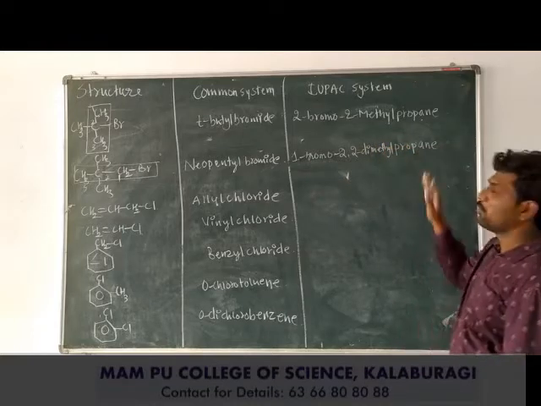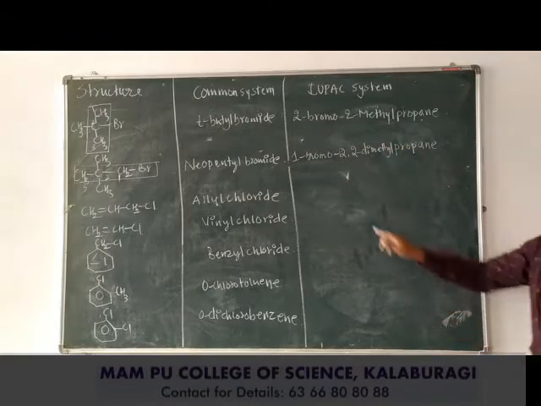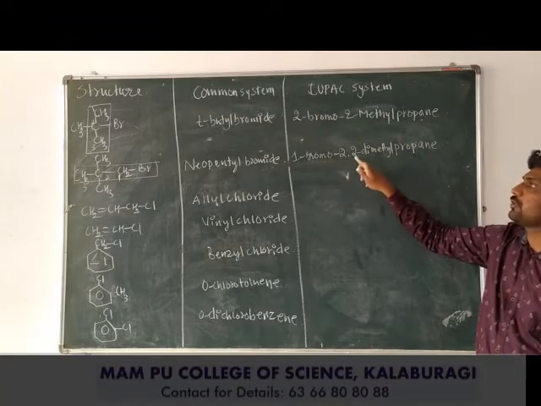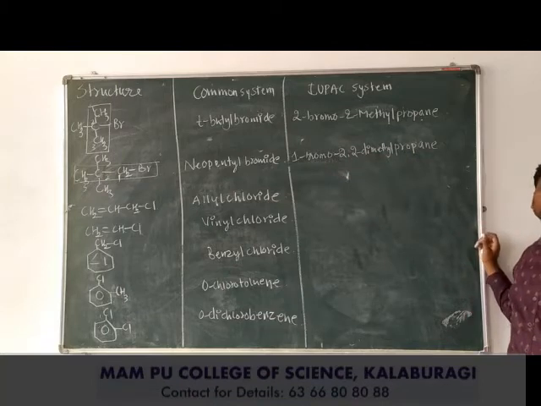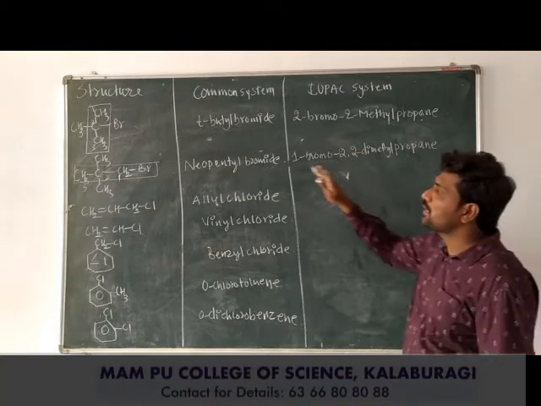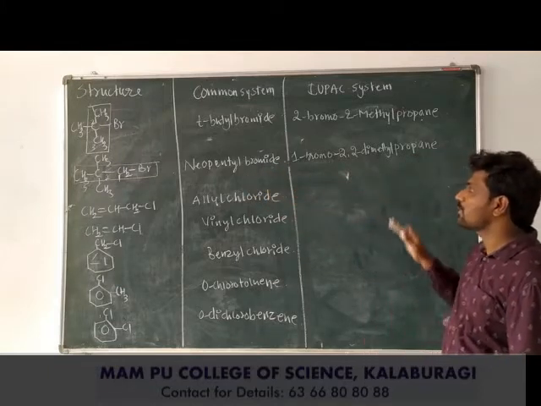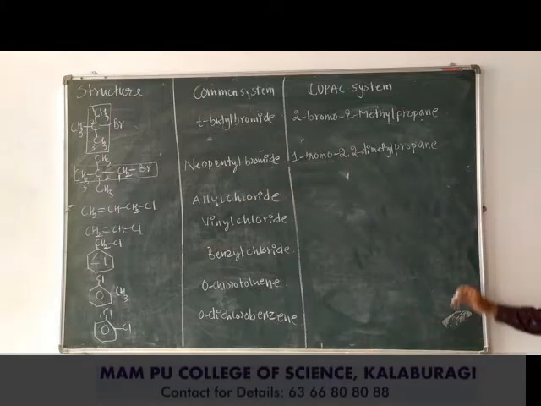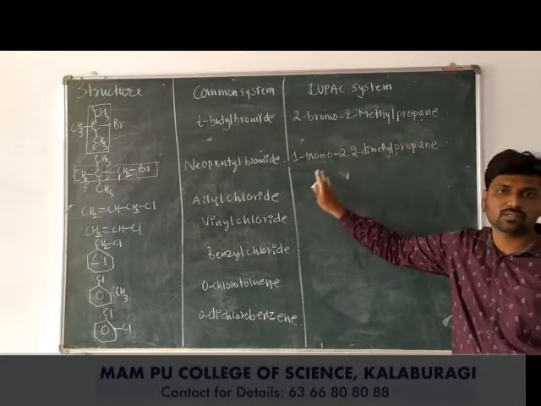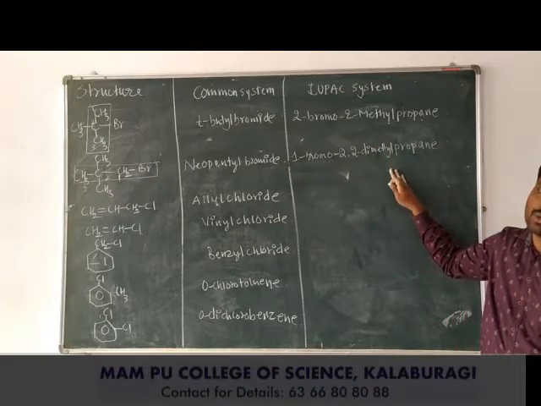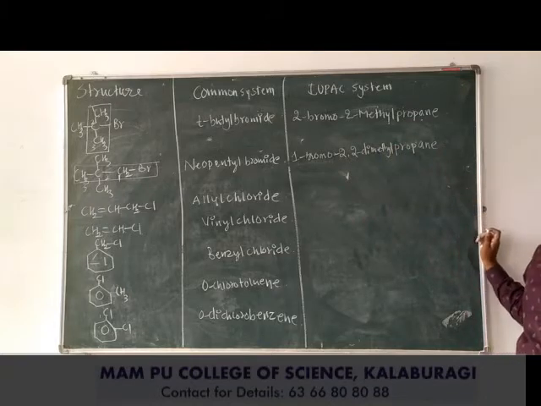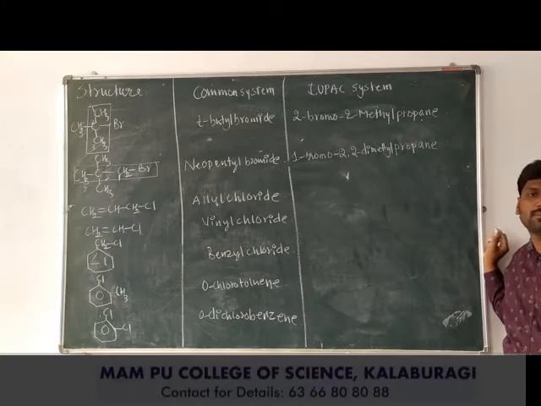All these prefixes are bonded to the propane. See here. 1 position of the propane is bonded to the bromo and the 2 methyl groups are bonded to the same position, that is 2, 2, dimethyl propane. So the neopentyl bromide can be named according to the IUPAC system as 1 bromo 2, 2 dimethyl propane. 1 bromo 2, 2 dimethyl are prefixes. Prop is the word root. An is the primary suffix. So together 1 bromo 2, 2 dimethyl propane.